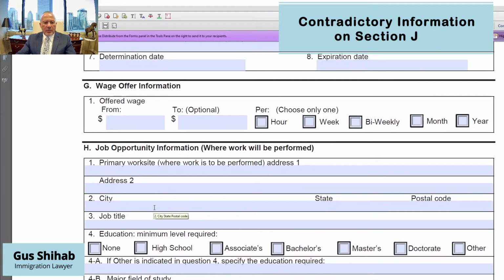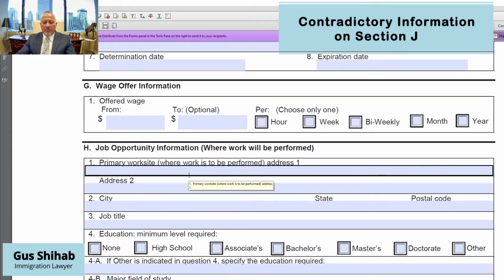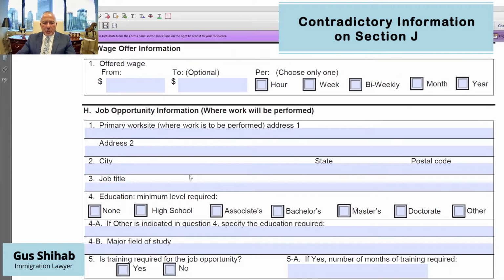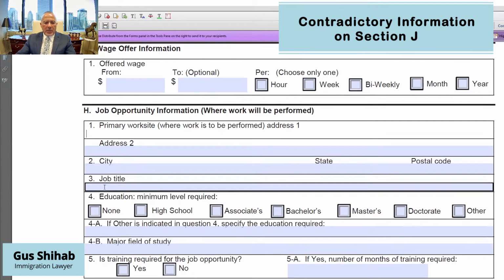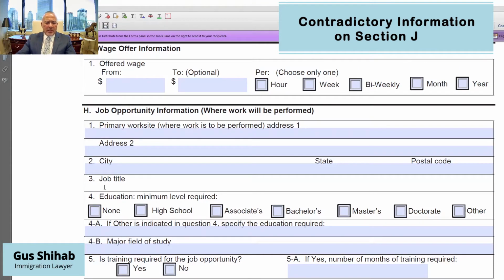I'm going to focus now on Section H, the job opportunity information, which can be found on the bottom of page 2. On the bottom of page 2, Section H, job opportunity, we list the primary work site, the address, the city, the job title, whatever the job title is: chemical engineer, physician, civil engineer, software, accountant, president, vice president, whatever the job title is. Then we would have to list the minimum level of education, okay? So if it is an associate's degree, a bachelor's degree, a master's degree, a doctorate degree, or other.